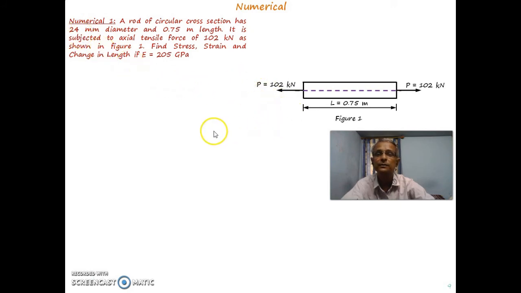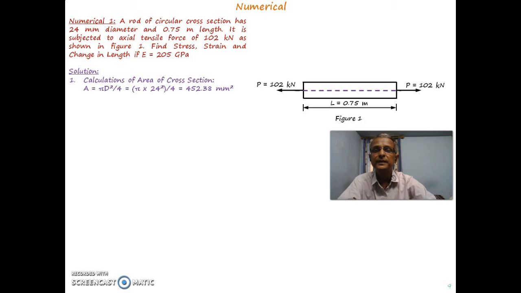Its diagram is not drawn over here, and it is asked to find stress, strain and change in length. It is given that the material's Young's modulus is 205 gigapascal. So how do we go about the analysis? You need to use the equation sigma is equal to P divided by A. Now we know that P is 102 kilonewton. So the area of cross section is required to be calculated, so we will go for that initially.